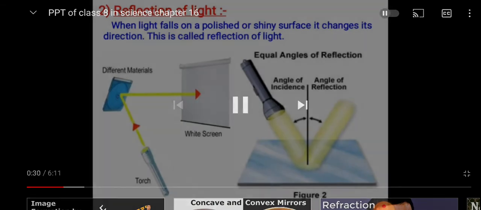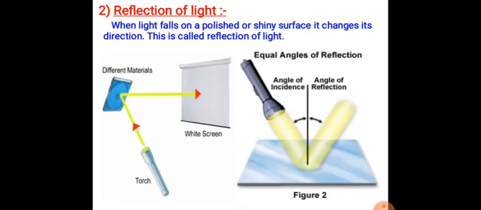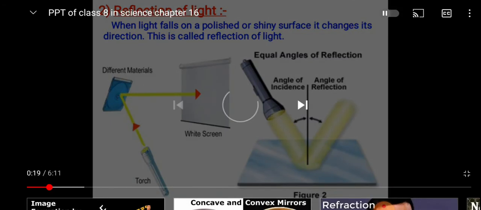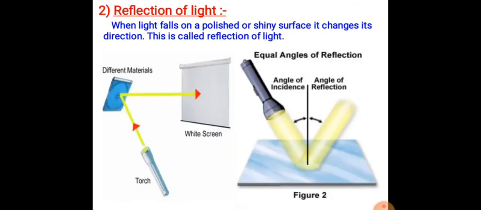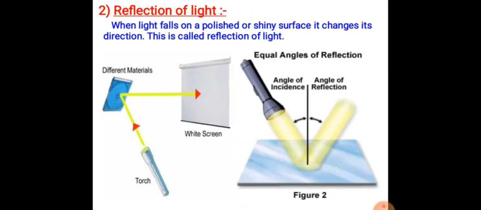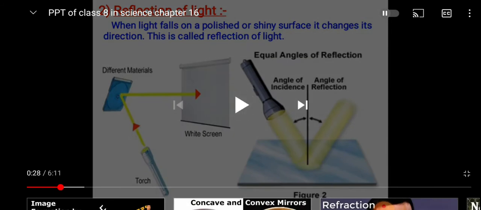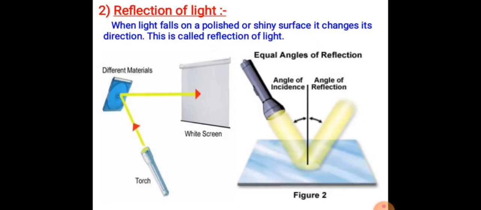First of all, what makes light? Light helps you see objects. We cannot see objects in the dark. An object becomes visible when light falls on it and is reflected. So, reflection of light: when light falls on a polished or shiny surface, it changes its direction. This is called reflection of light.